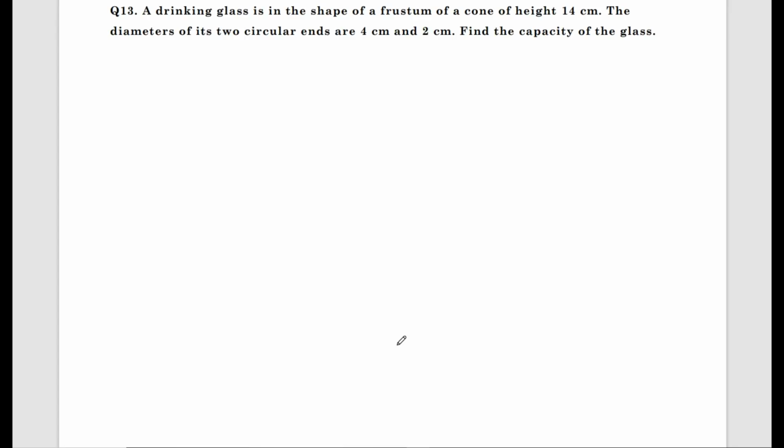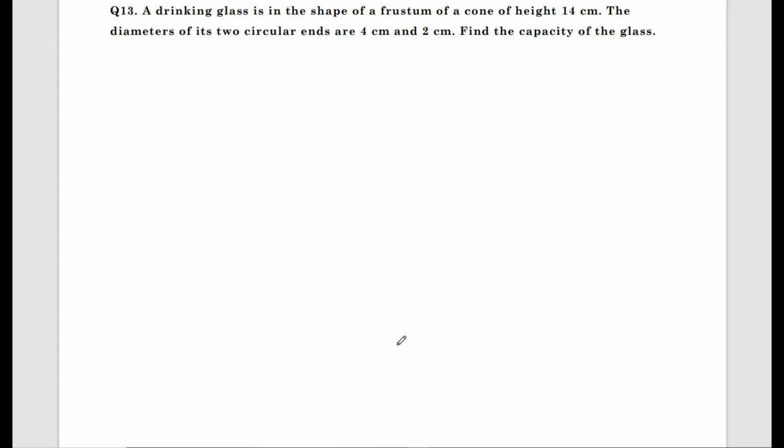Volume remains the same. If you melt 1 kg of iron in the shape of a cone and recast it into a cylinder, the volume will be the same, right? More and more questions will be solved based on surface areas and volumes.